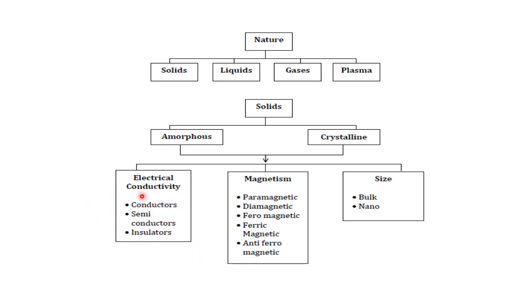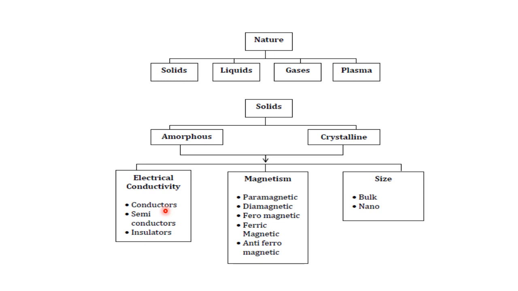The name itself tells us that a conductor will conduct electricity from one place to another place. A semiconductor will partially conduct the electrical field. An insulator will not conduct electricity. Basically, for conductors, we know the examples of iron and copper. Insulators, we know insulation tapes, plastics, glass; these are all insulators.